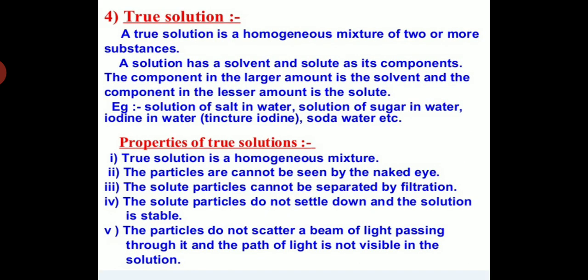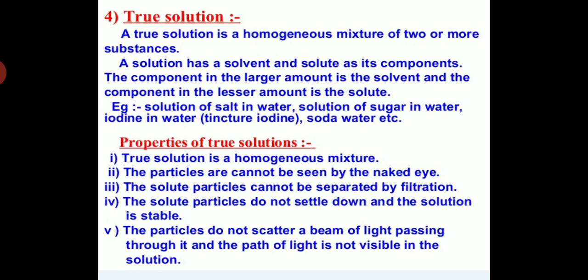Okay students, now we will discuss the true solution and the properties of the true solution. Students, a true solution is a homogeneous mixture of two or more substances. What do you mean by this? A true solution is a homogeneous mixture of two or more substances. A solution has a solvent and a solute as its components. So what is the solute? The lesser amount of the substance.